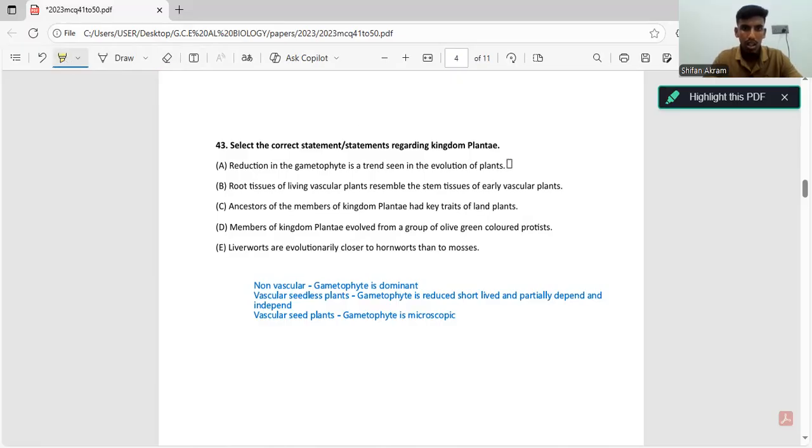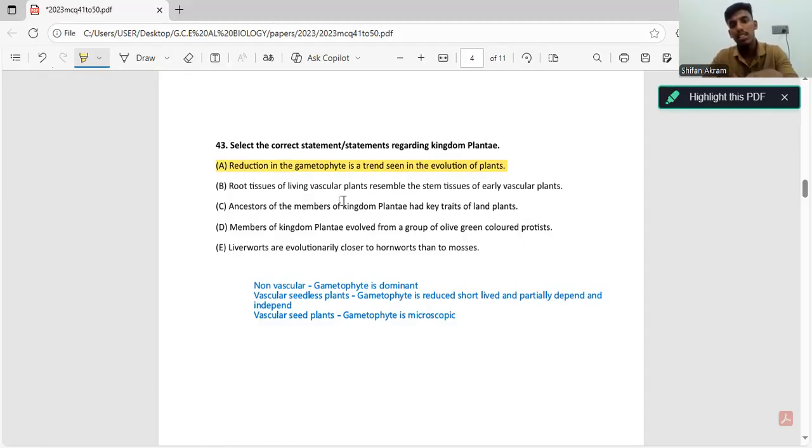The second statement: root tissues of living vascular plants resemble the stem tissues of early vascular plants. Let me highlight it first. This statement is also correct. It is present in the resource book. From this statement, we can also learn that root tissues actually developed from the lower part of the stem tissues in earlier plants. So the lower part of the stem developed into the roots. That statement is also correct.